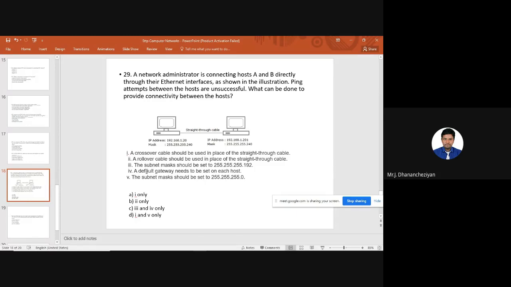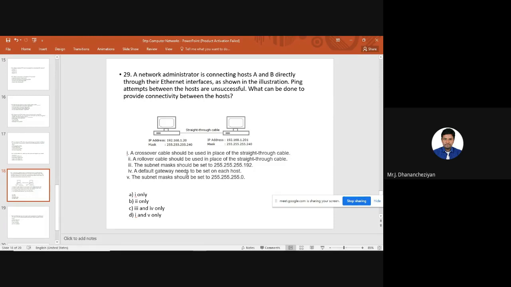Next, the default gateway needs to be set on each host. I am dealing directly with the sender and the receiver. Computer A is connected to computer B. There is no switch involved and no router involved. So there is no need to configure any default gateway, and we can remove this option.